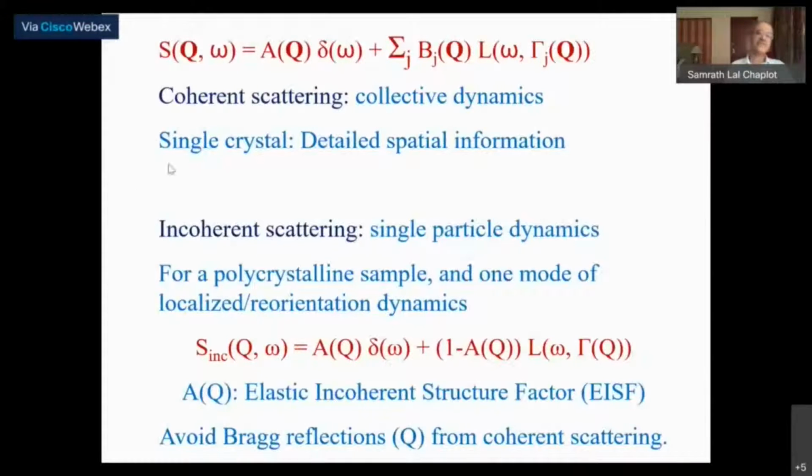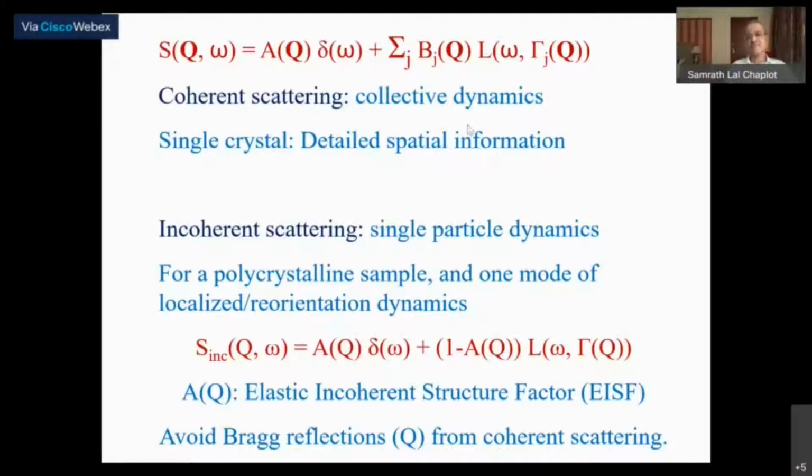Here again, we have both coherent scattering and incoherent scattering. Coherent scattering gives you the collective dynamics, so if there is any collective component in the stochastic process, it's possible to see it. For example, if you have a rotation of a molecule, then the dynamics of different atoms belonging to the molecule are related to each other, because it's part of a rigid molecule.